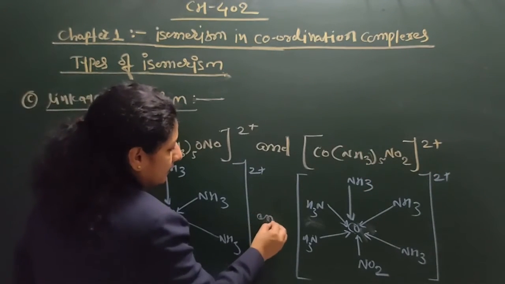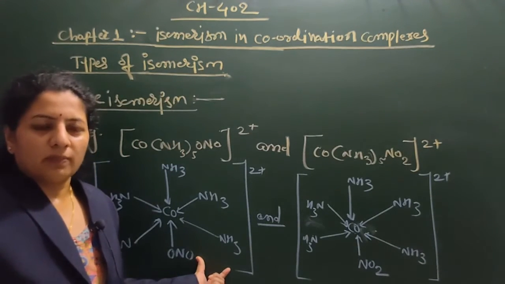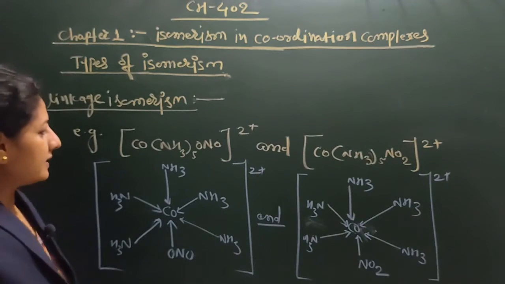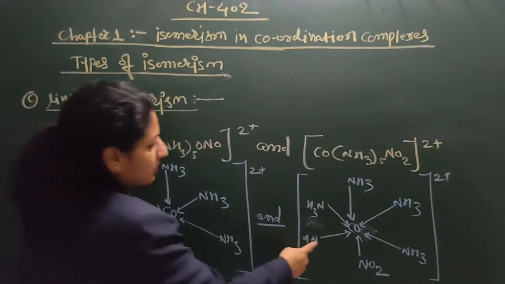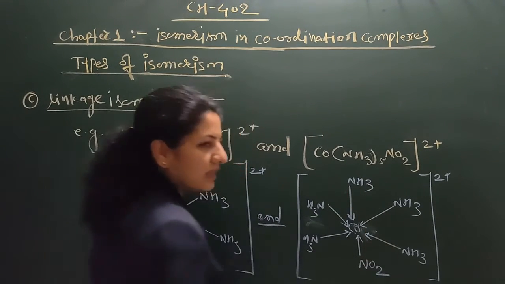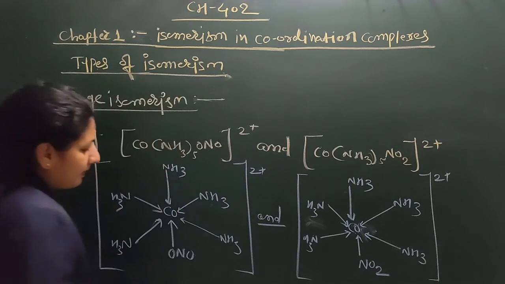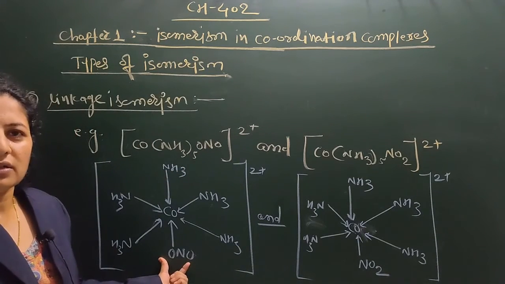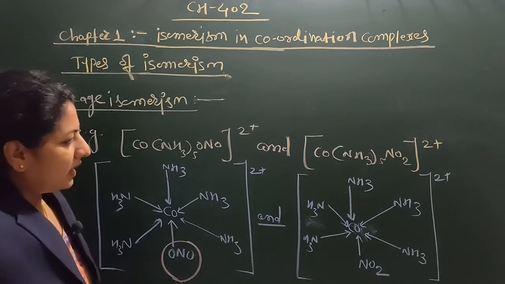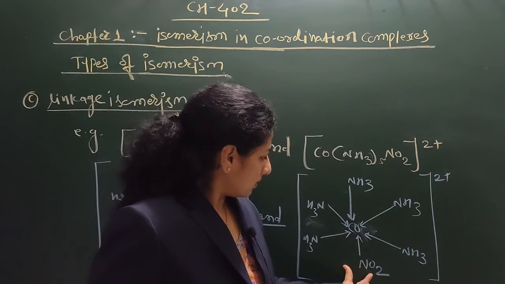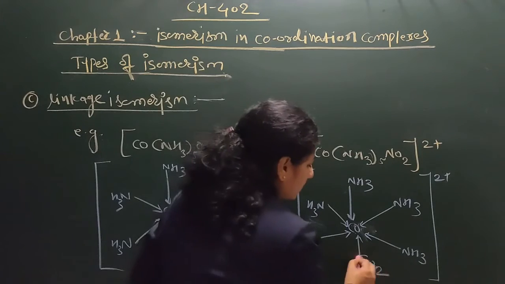If you observe these two complexes, the chemical formula is the same in both complexes. Five ligands remain the same, that is five ammonia ligands, and the sixth ligand is NO2 in both. But the binding through NO2 in the first complex is through oxygen, whereas in the second structure the ligand binds to the central metal atom through nitrogen.